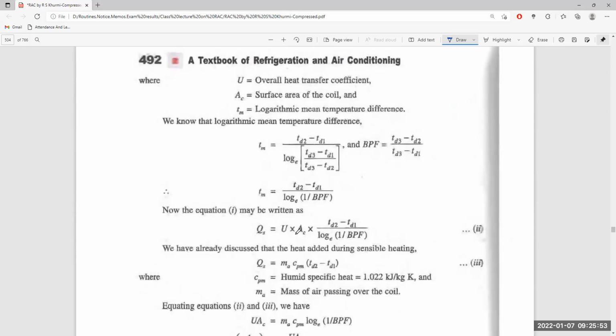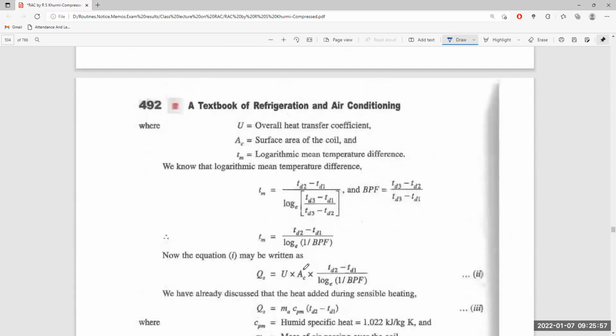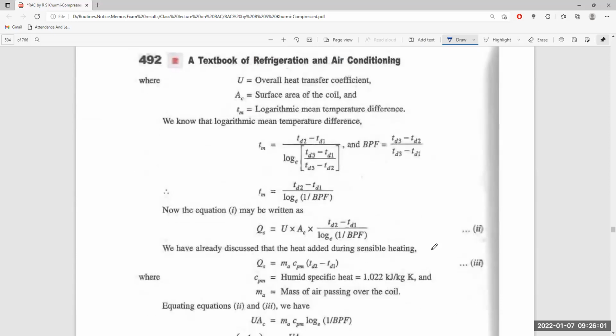So we got the temperature difference and the logarithmic mean temperature difference, and we multiply by the overall heat transfer coefficient and the surface area of the coil. Now we have calculated that the heat added by the coil is the mass of air multiplied by the mean specific heat multiplied by T2 minus T1. The mean specific heat is 1.022, and MA is the mass of the air passing over the coil, which is supposed to be known to us.